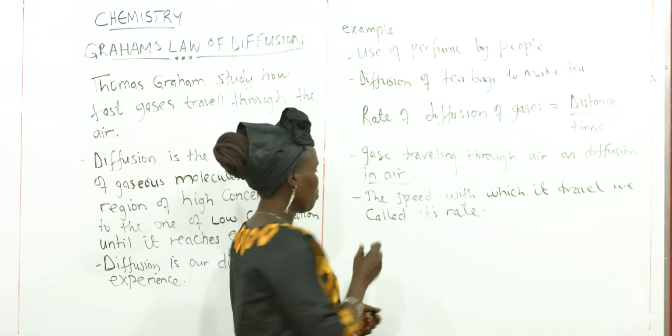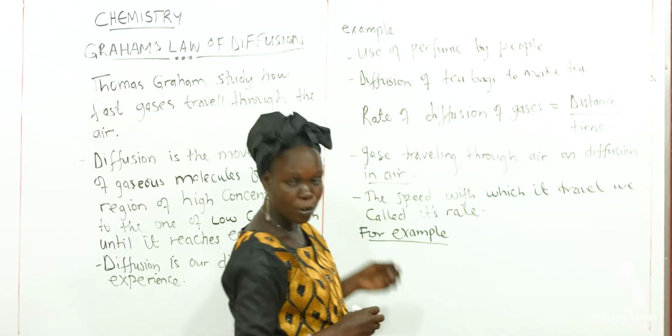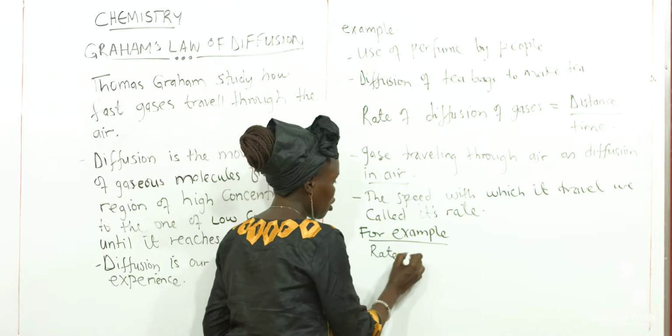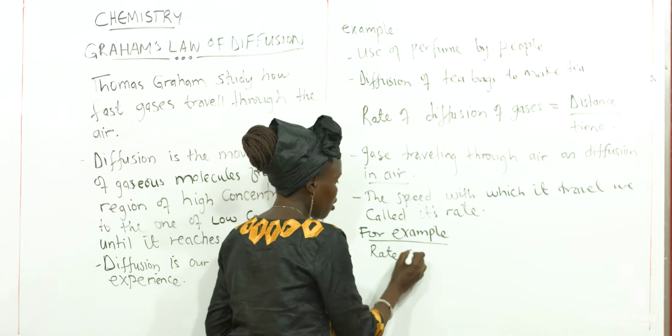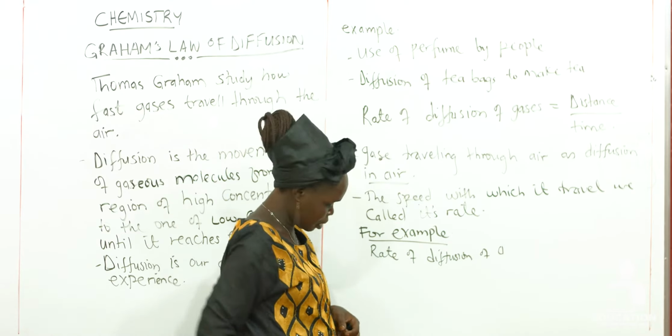For example, you can have the rate of diffusion of ammonia gas. Of course, it is a gas.